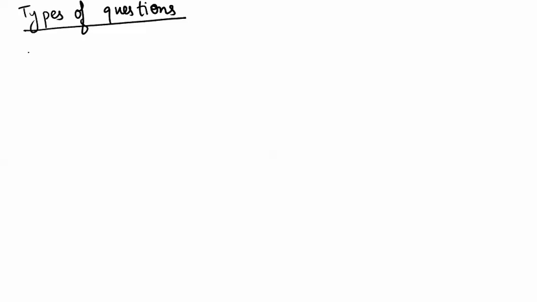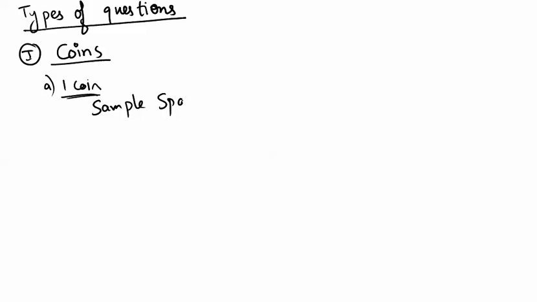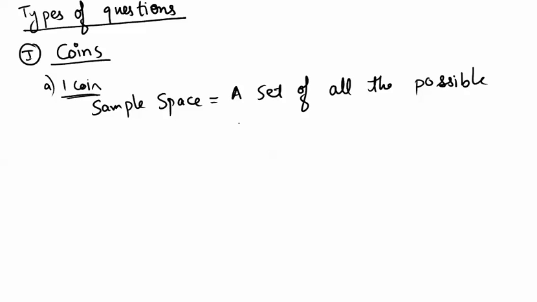Right? So the first type of questions which are asked are based on coins. We have seen all coins here, right? For example, if I toss one coin, in the case of one coin, what are the elements in the sample space? We have talked about it earlier also, right? Sample space is nothing but a set of all the possible outcomes of an event.